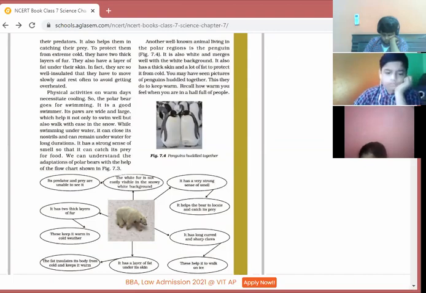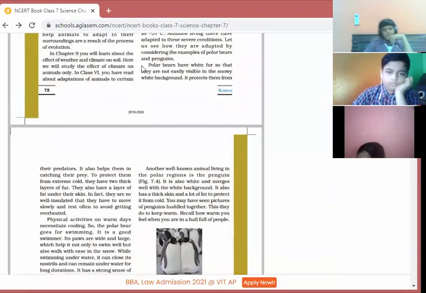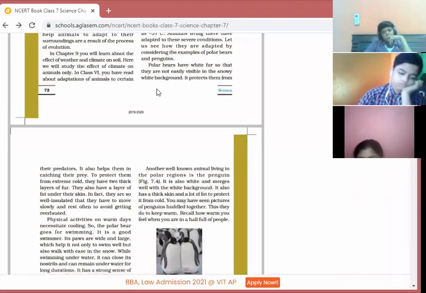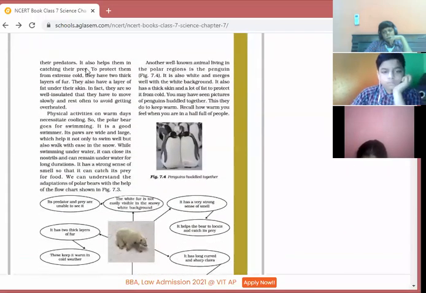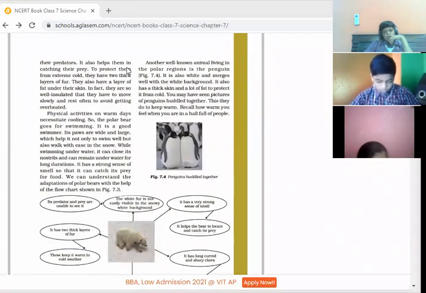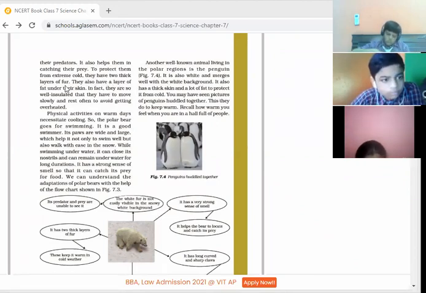So children, in this paragraph, you have read about the white color of the polar bear. How does it help them? The polar bear has to live in the snowy area, and the color of snow is also white. So the white color helps them hide in the snow from the predators. Next, to protect from the extreme cold climate, it has two thick layers of fur. Children, kindly underline: two thick layers of fur.